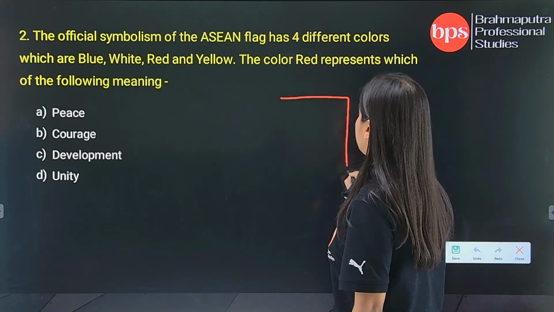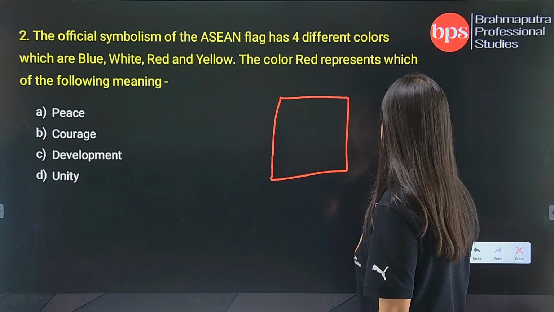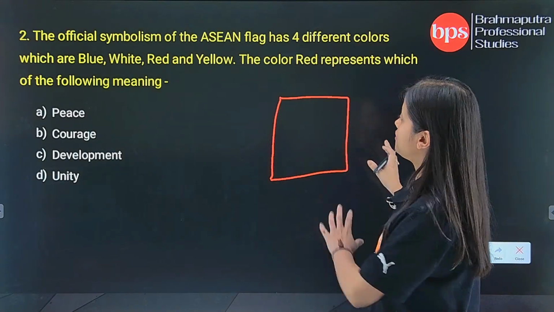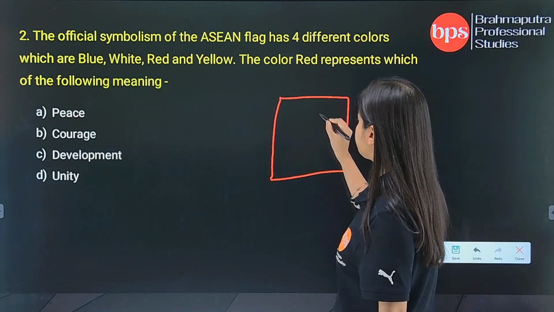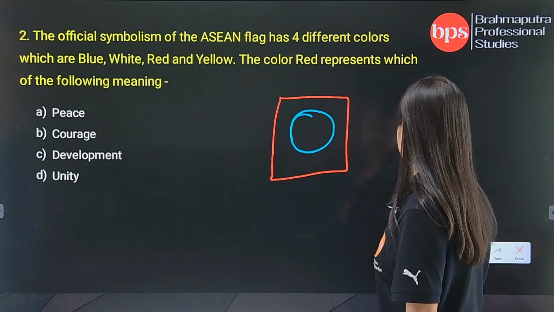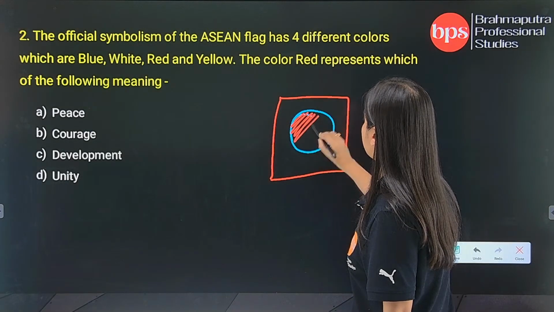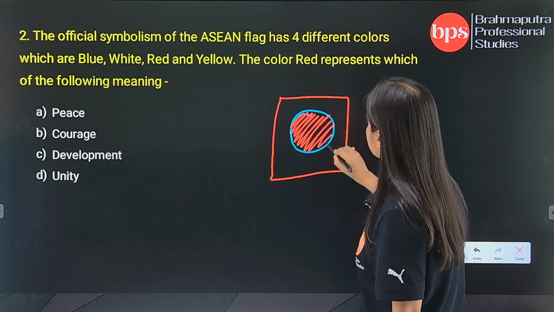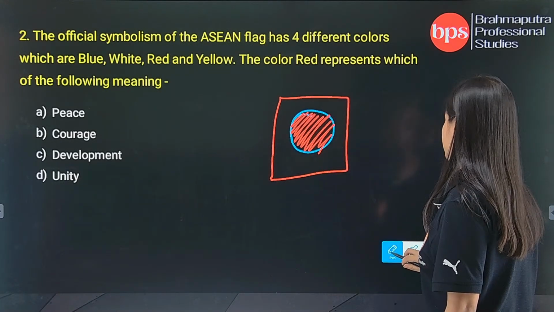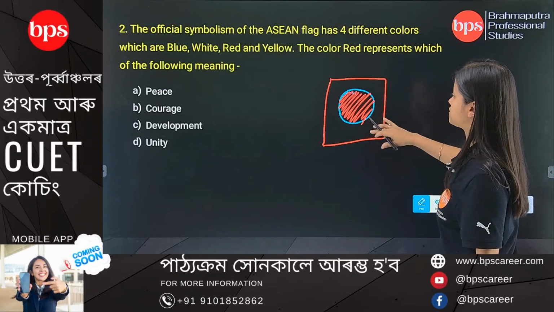On the ASEAN flag there is a circle, and inside the circle there is the color red. The circle itself is white.